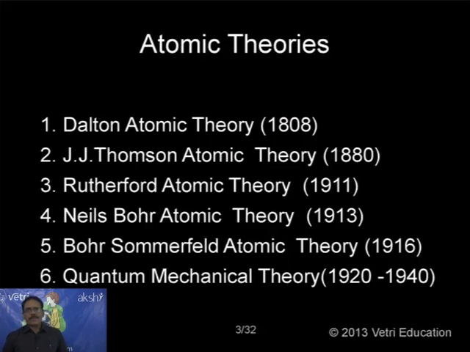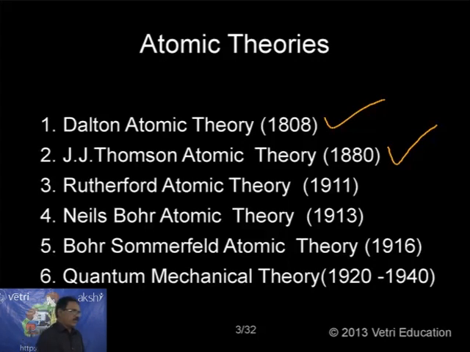All matters are made up of atoms. This is the idea. It was in the minds of all scientists. The first scientist proposed a theory for that, scientific theory, that is Dalton atomic theory, proposed in 1808. The second theory, J.J. Thomson atomic theory, was proposed in the year 1880.